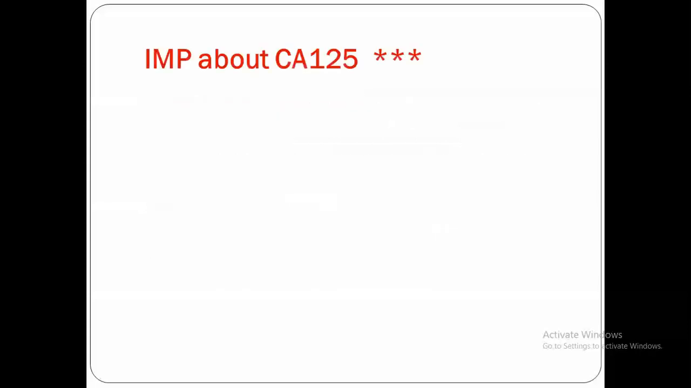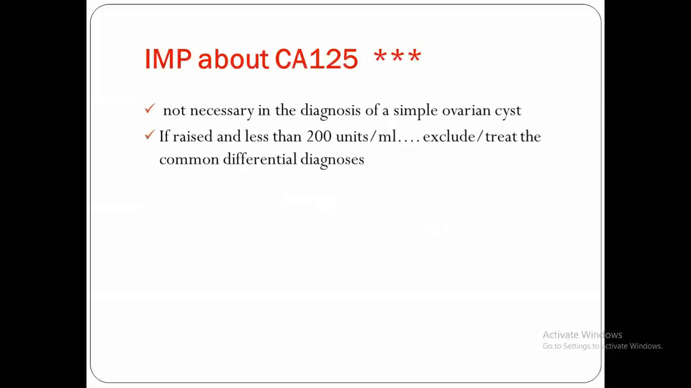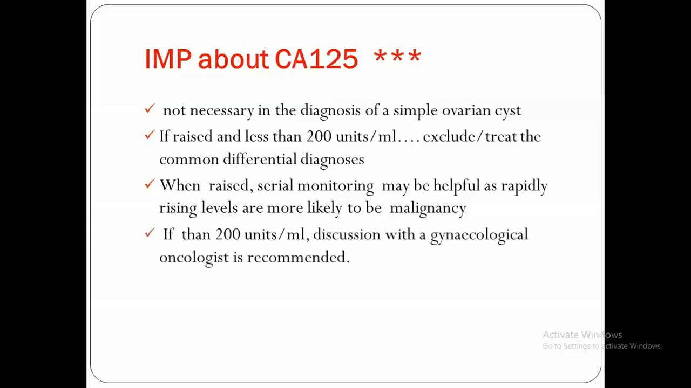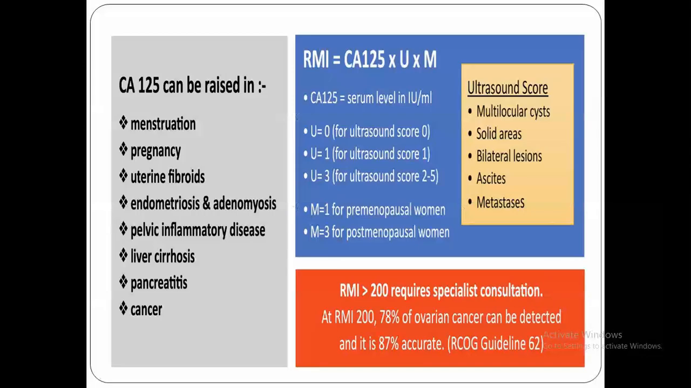Important points about CA125. Don't send for it if we have a simple ovarian cyst. If we have a high level, even up to 200, we have to exclude benign conditions. Serial measurement is more helpful than one measurement, since a rapidly increasing level goes with malignancy. For a high level more than 200, we have to take the opinion of a gynecological oncologist. And this picture shows the differential diagnosis of a condition with a raised CA125.